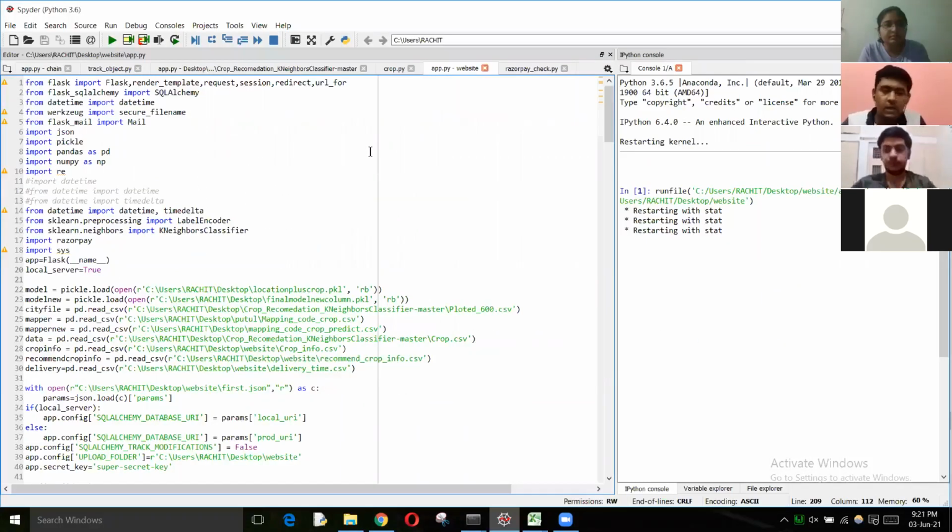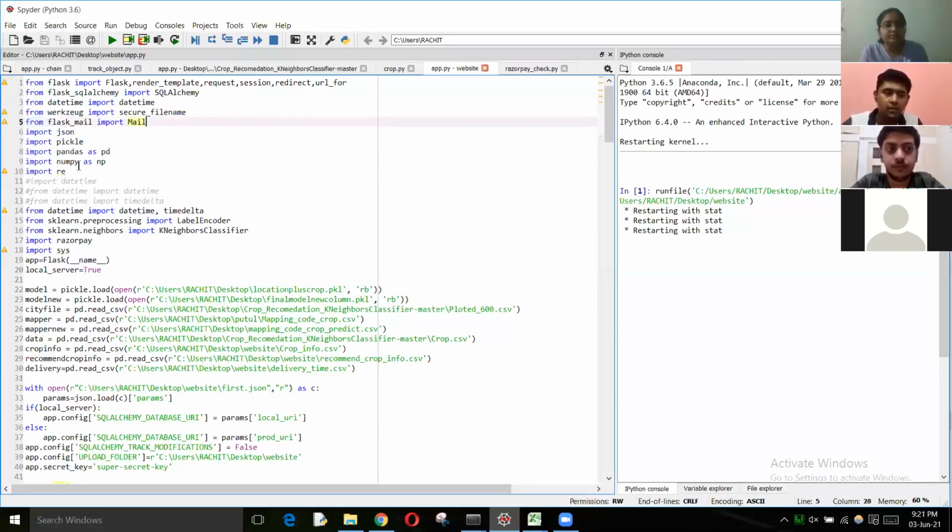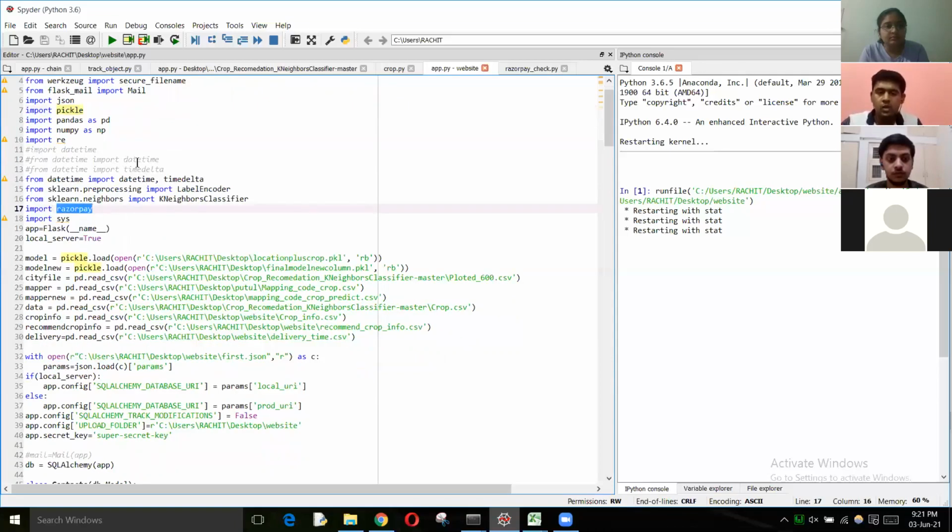So I will be explaining the backend part of the code, which we have done using the Flask framework of Python, talking about the various packages that we have imported in our program. First is the SQL Alchemy package, which is basically used to connect our database to our Flask code, that is Python. Then we are using this mail service where we can send the mail to the customer. Then we are using this pickle package with the help of which we will be performing all the machine learning prediction and recommendation models. And then we are using the Razorpay package to perform all the payment related operations.